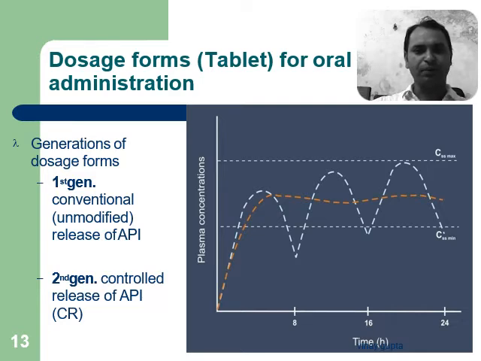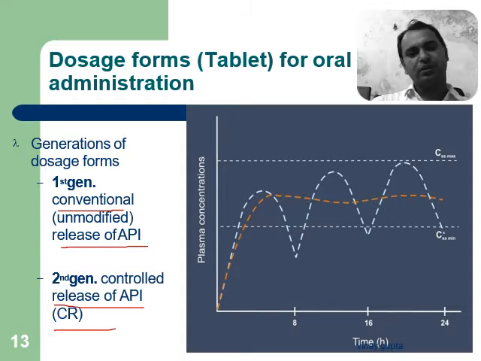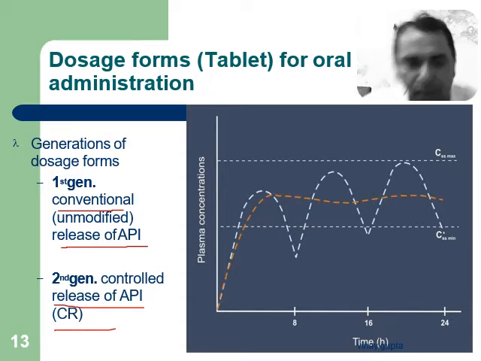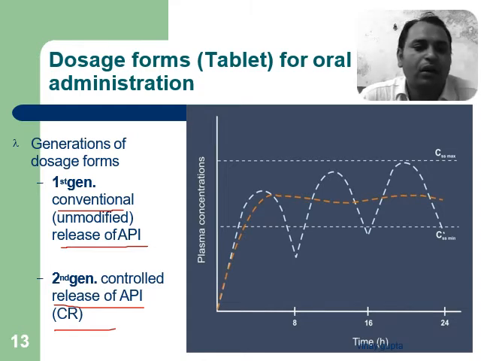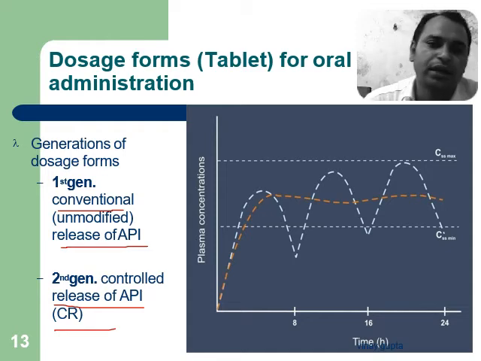Dosage form: tablets for oral administration. Generations of dosage form. First generation, conventional, unmodified: they immediately release the API after disintegration or dissolution. Second generation, controlled release of the API: these dosage forms release medicament in a controlled order, either following zero order kinetics or resembling zero order kinetics, whereas conventional forms generally follow first order kinetics.